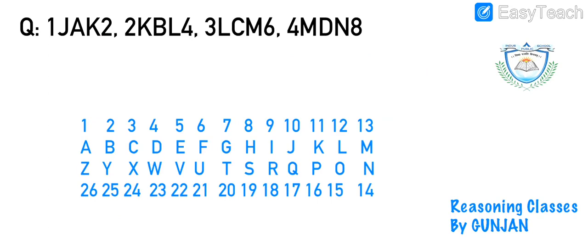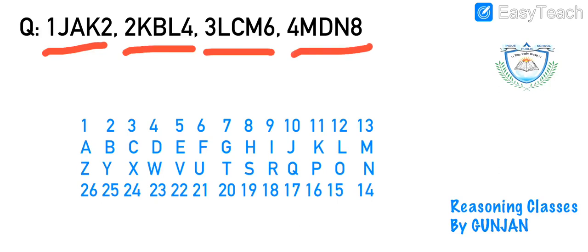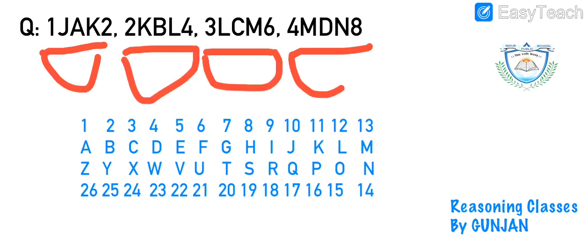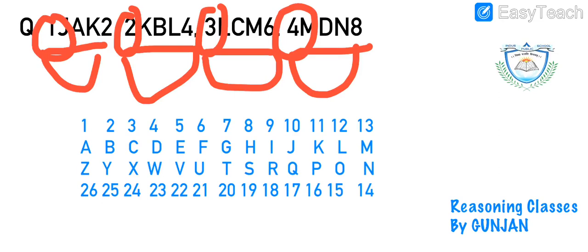Okay, now see, here is the first question written. It's 1JAK2, 2KBL4, 3LCM6, 4MDN8. Now, before I go on to alphabets, I would simply tell you that as soon as I was reading this question, I can clearly see 1, 2, 2, 4, 3, 6, 4, 8. That means these are written in sequence 1, 2, 3, 4, right? So our answer will have 5.